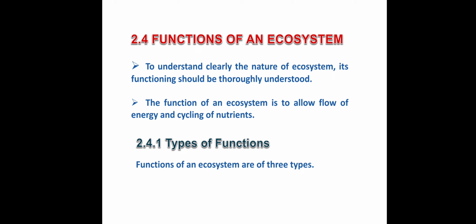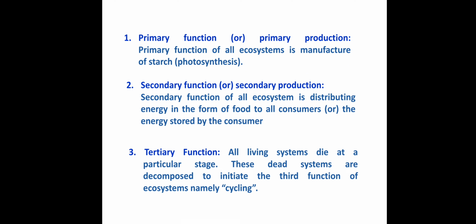Next, function of ecosystem. To understand clearly the nature of the ecosystem and how it functions, there are three functions: primary, secondary, and tertiary. The primary function is manufacture of starch through photosynthesis.